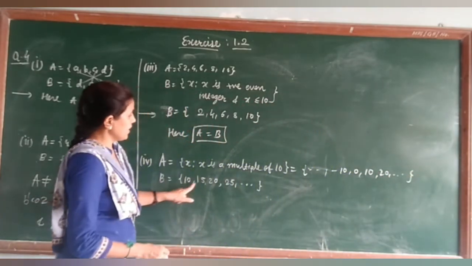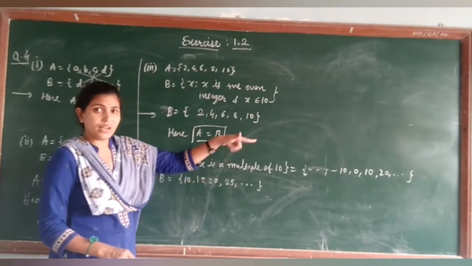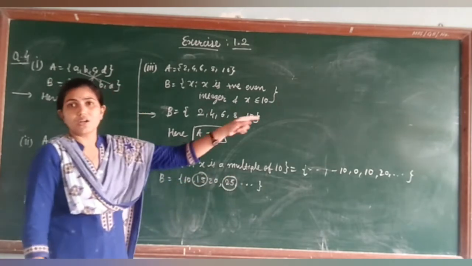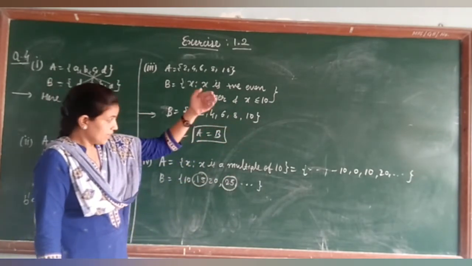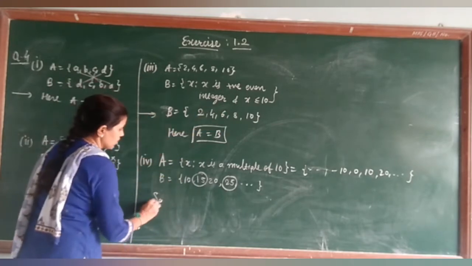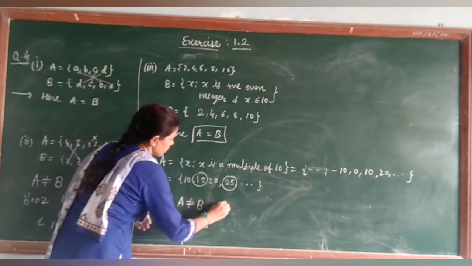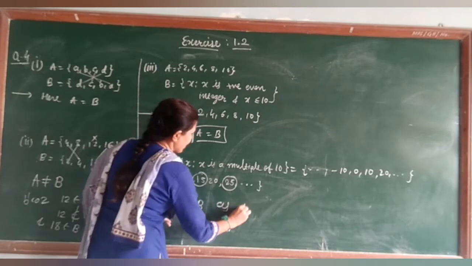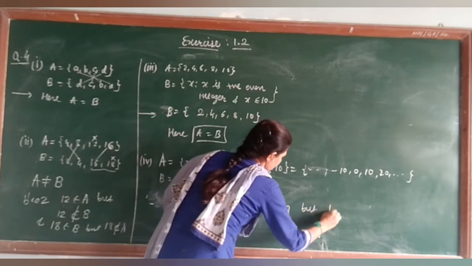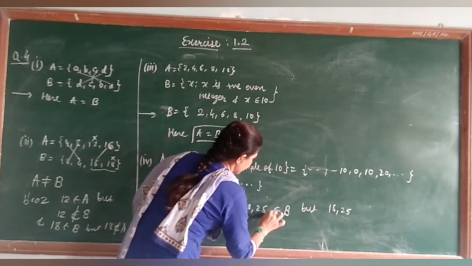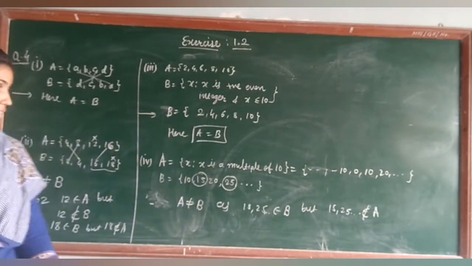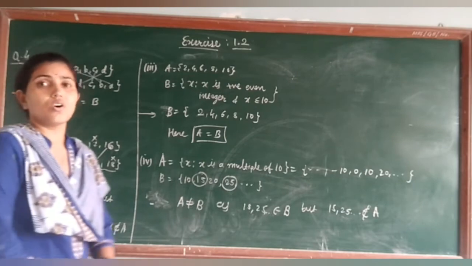Here it is 10, 15, 20, 25 and so on. Both are infinite sets. Students, you can see 15, 25 is in B but not in A, whereas in A the minus 10, minus 20, 0 all are there but not in B. So here A is not equal to B, as we can write down 15, 25 belongs to B but 15, 25 and so on does not belong to A. So there are a few elements which are in B but not in A. That's why it is not equal.